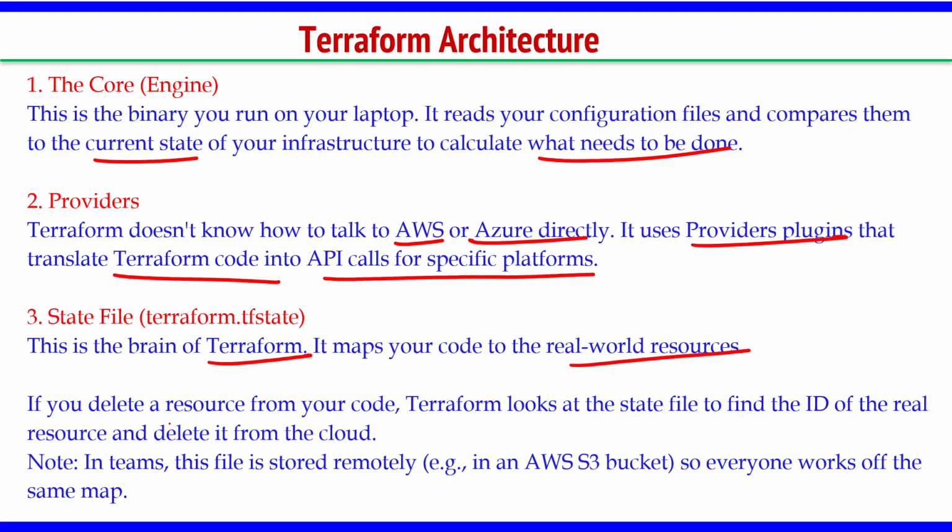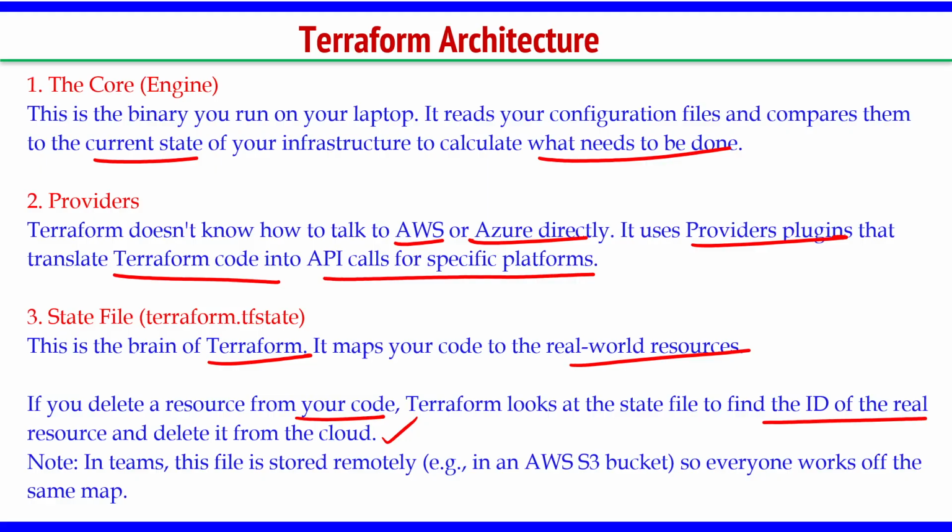If you delete a resource from your code, Terraform looks at that state file to find the ID of the real resource and delete it from the cloud. Suppose you are deleting something in the local machine, it should be deleted in the cloud itself, right? Because when I am not having it in local, it should not be available in the cloud, right? So Terraform takes care of that.